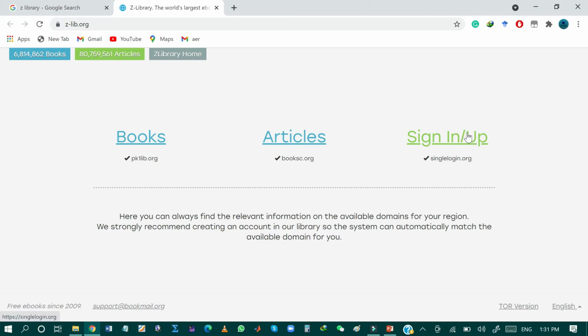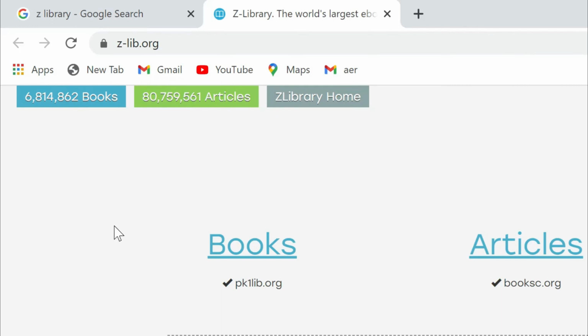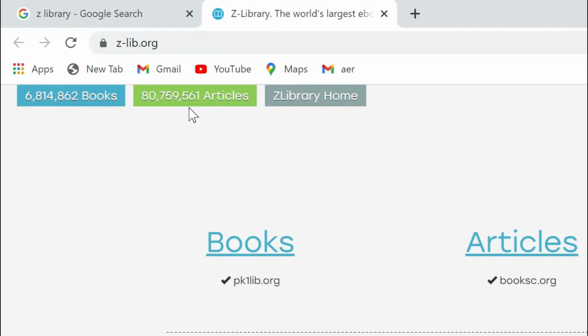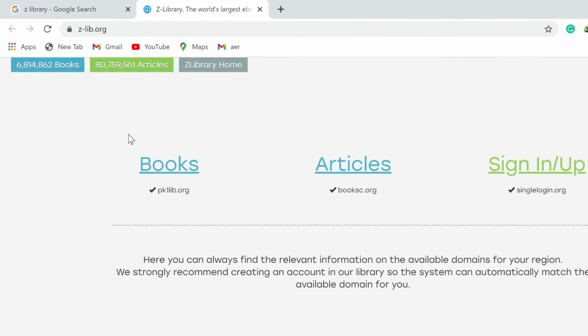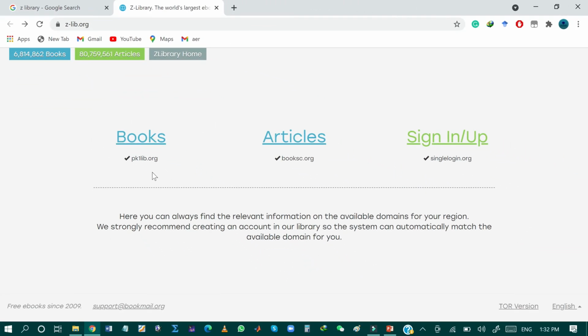For example, to convert a book from one format to another format and to download a larger number of books. According to the data provided by Z Library, more than 6 million e-books are currently available. More than 18 million articles are available right now. And furthermore, the number of books and articles is updated day by day. If you are looking for a book, then just click on this Books. And if you are looking for a research article, then click on this Articles.